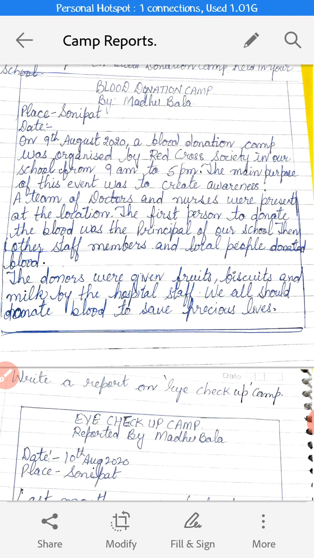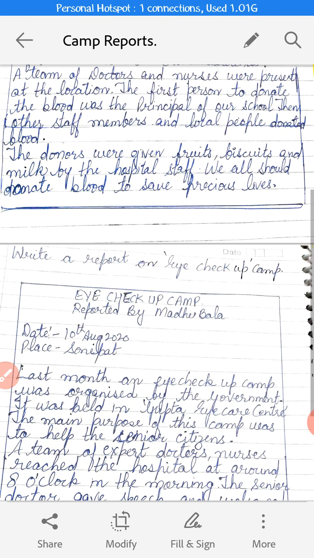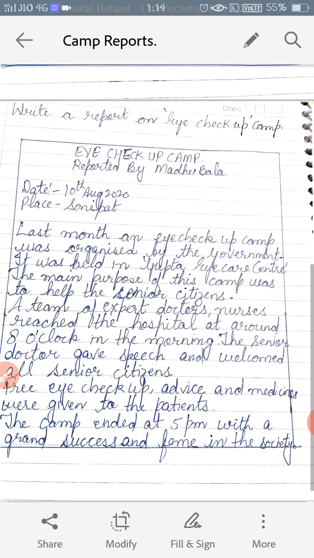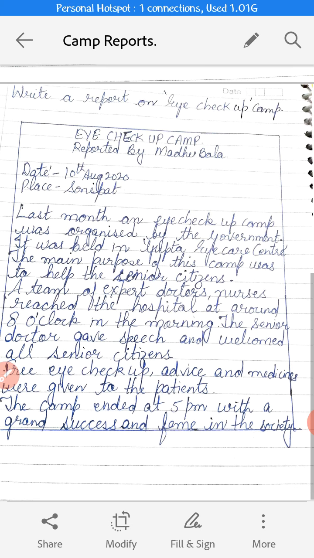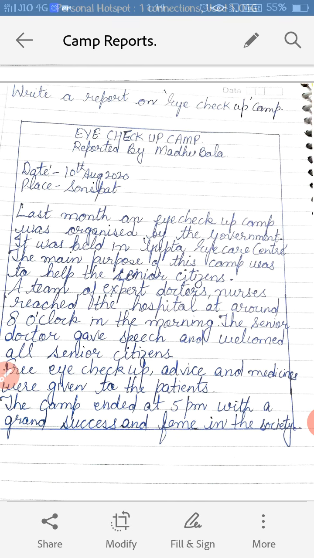Now we'll take another example. So this is about the eye checkup camp. Write a report on eye checkup camp. Again the box is to be drawn, and then in the middle of the box here I have written eye checkup camp, and then I have written my name. Here I have given you the date. Today is 10th, so I have mentioned this date only. Then place you can write Sonipat only.